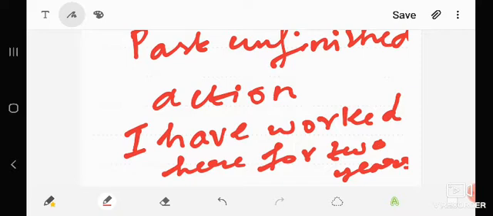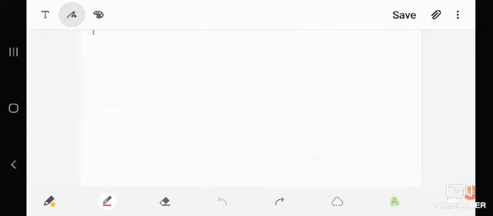The meaning of the sentence is that the action is not finished. He has been working in that place for 2 years. So now also the same person continues to work in the same company. The action started 2 years ago and even now it is going on. For this past unfinished action we have to use the present perfect tense.